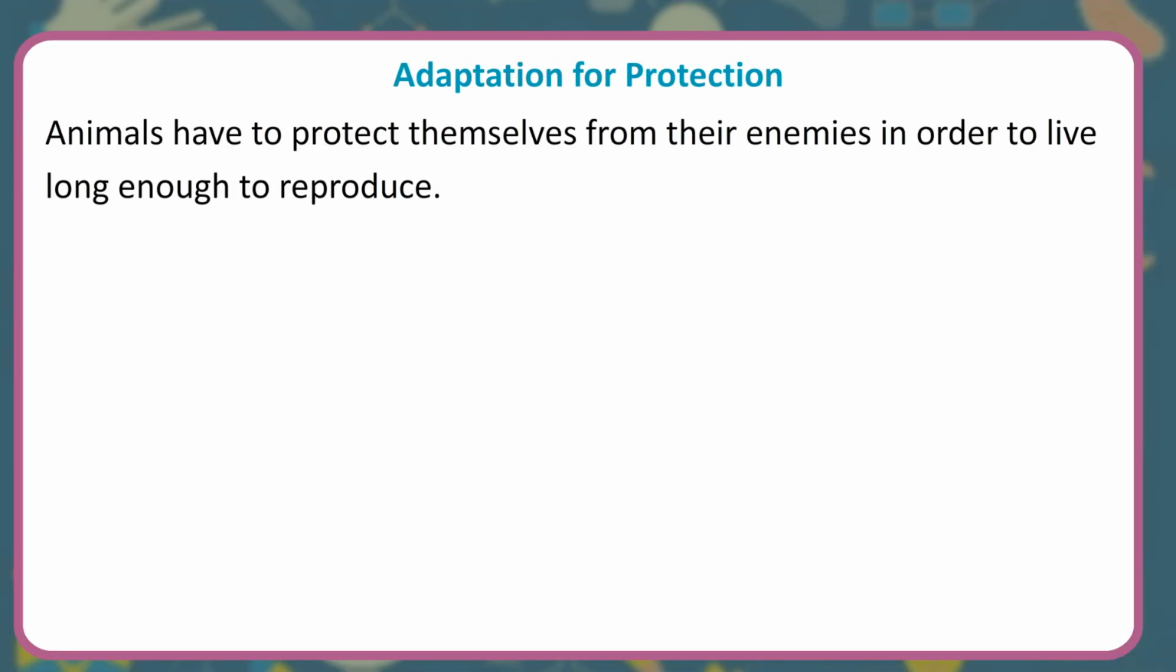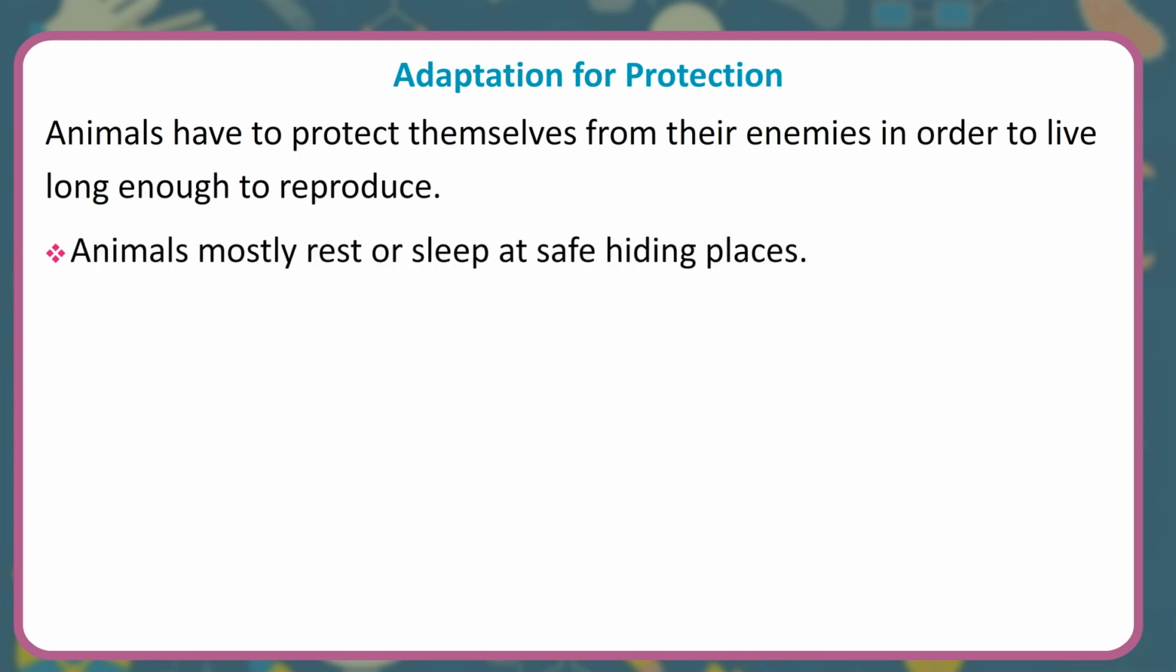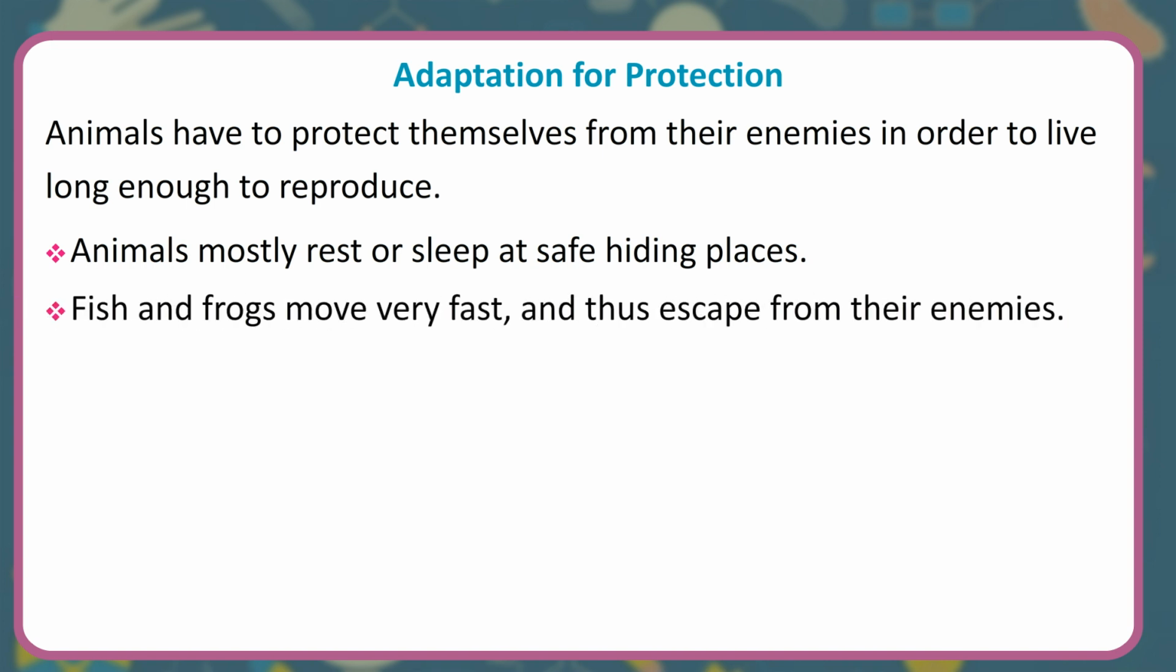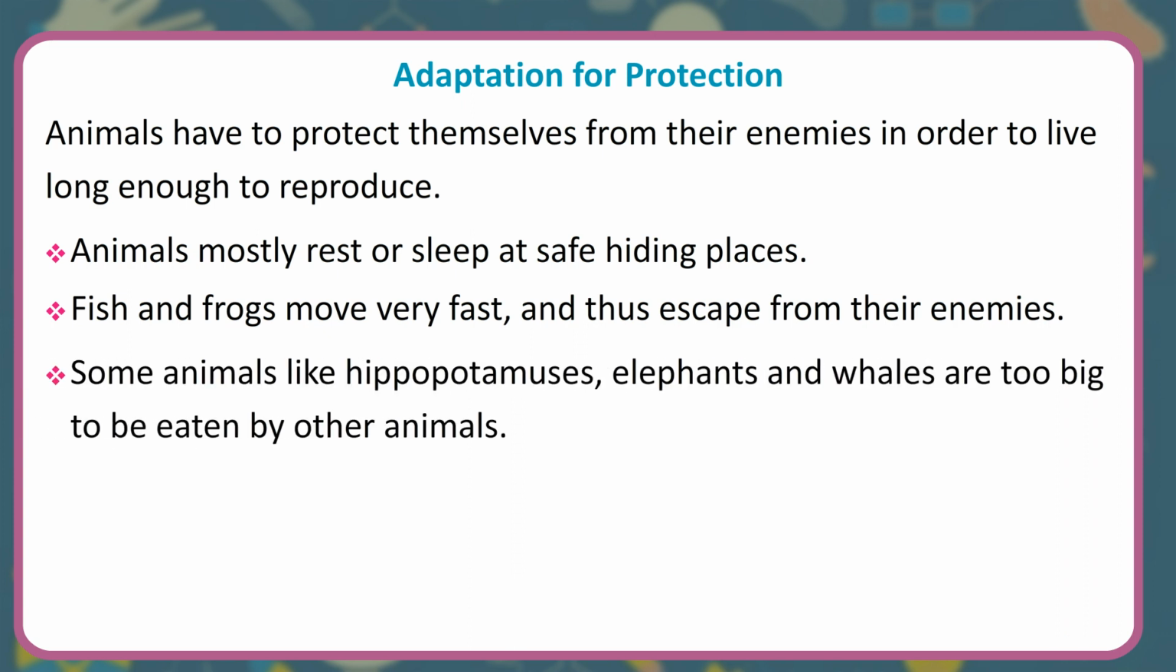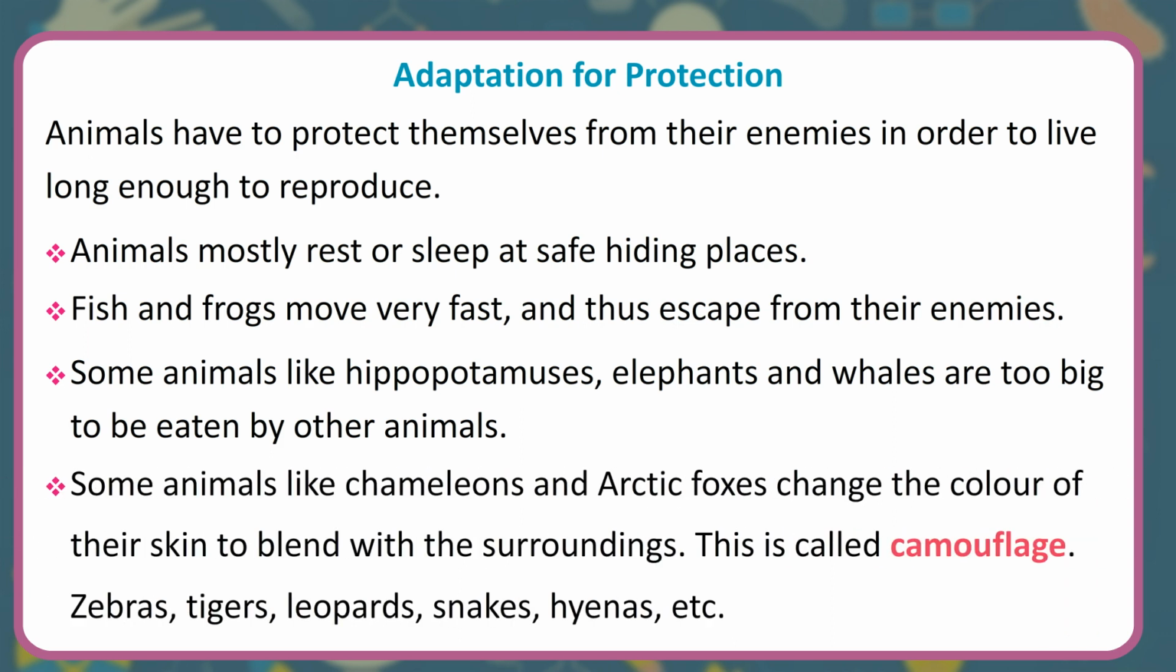Adaptation for protection. Animals have to protect themselves from their enemies in order to live long enough to reproduce. Animals mostly rest or sleep at safe hiding places. Fish and frogs move very fast, and thus escape from their enemies. Some animals like hippopotamuses, elephants and whales are too big to be eaten by other animals. Some animals like chameleons and Arctic foxes change the color of their skin to blend with the surroundings.